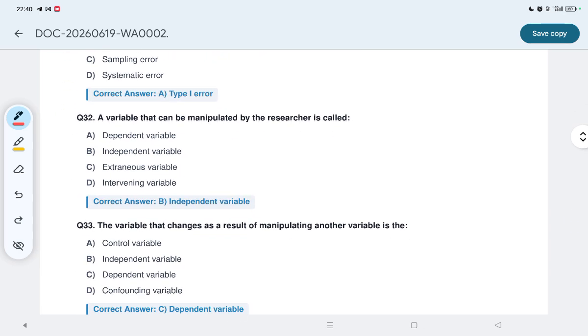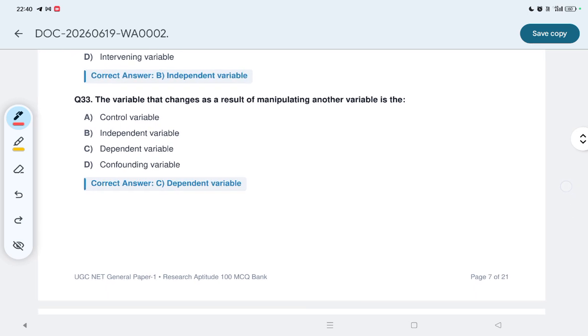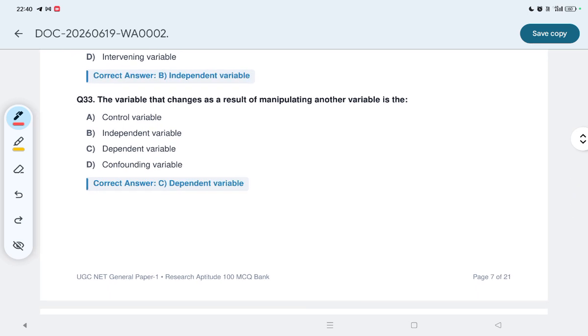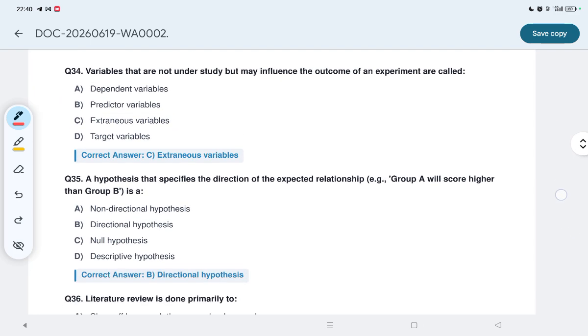A variable that can be manipulated by the researcher is called, option B is the correct, independent variables. Let us see question number 33. The variable that changes as a result of manipulating another variable is, this is option C, this is a dependent variable. Next, let us see question number 34.